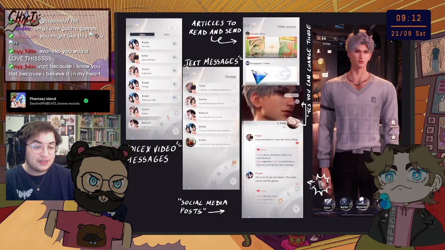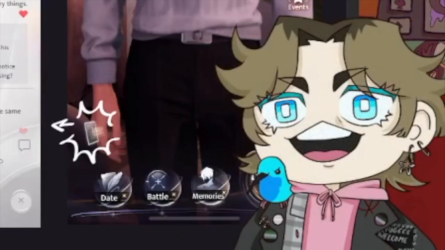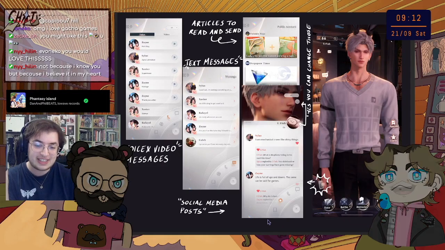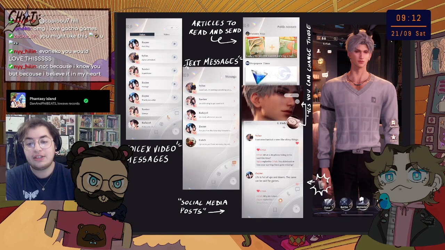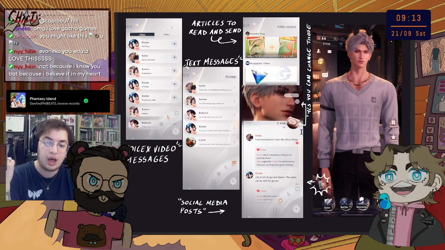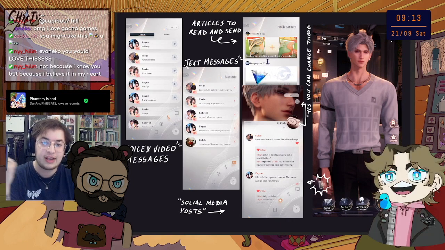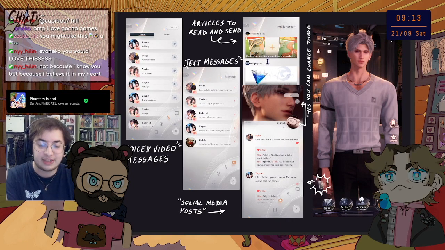Let's go to the phone, the little phone here that you've probably not seen. So you have a fully functional phone, and you have your little wheel on the side. Very simple. One is for voice and video messages that you get with the character, so you have calls and stuff. One is for text messages. Of course, you can change all of the little character pictures that you have with them. You can put whichever picture you've taken with them that you want. And you have a social media tab where either the character or you do posts, and you can react to the posts by liking them and adding comments. And then you have this, which is basically random articles that no one reads, but you can send them to some of the characters and it will give you more text messages.